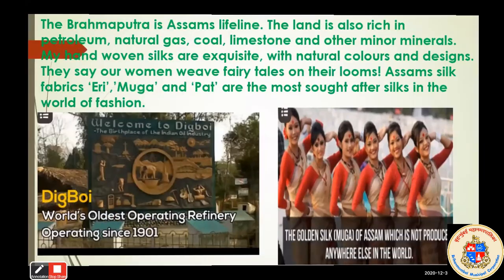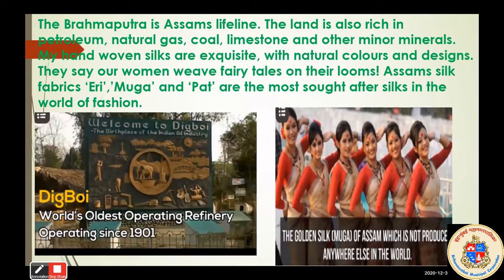Yes. Next to that, the Brahmaputra is Assam's lifeline. The land is also rich in petroleum, natural gas, coal, limestone, and other minor minerals. My hand-woven silk are exquisite with natural colors and designs. They say our women weave fairy tales on their looms. Assam silk fabrics, eri, muga, and pat are the most sought after silk in the world of fashion.